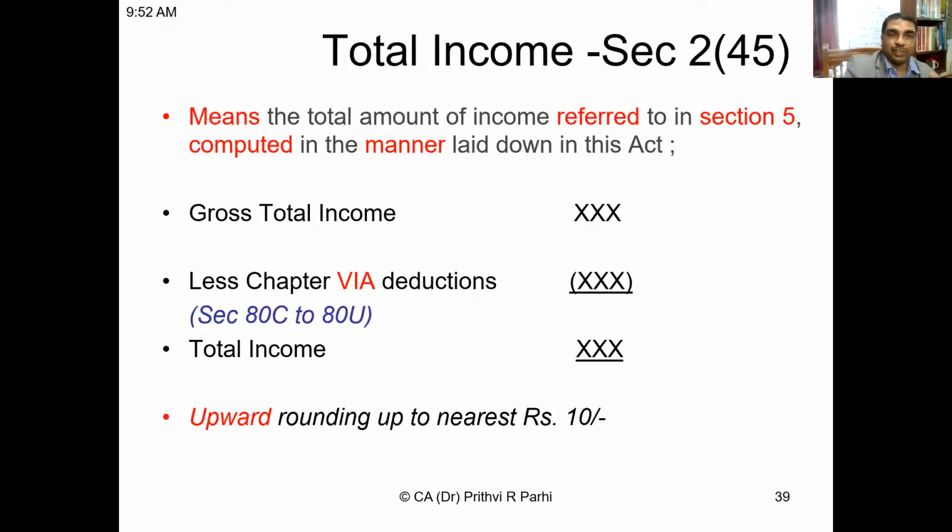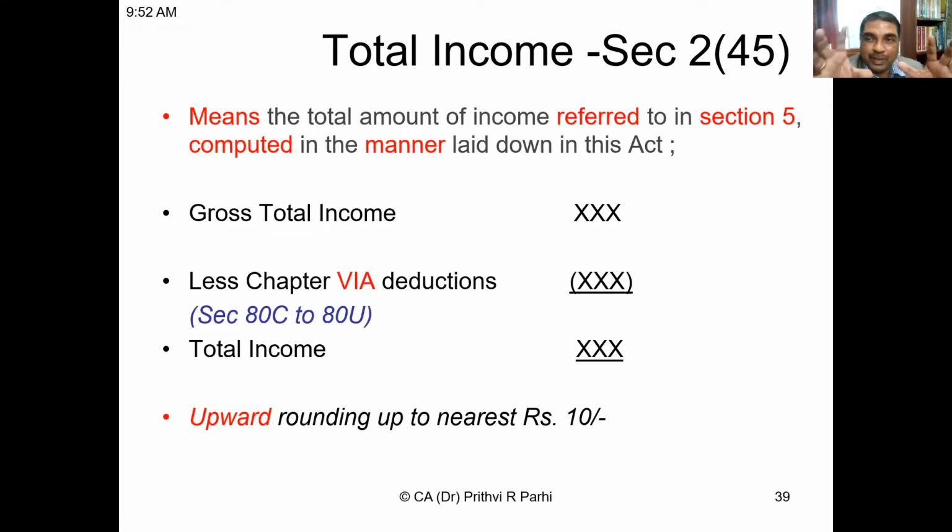Now, once I know the gross total income, how to arrive at the total income? Total income, if you refer to section 2(45), you can refer to the Income Tax Act. Now you are familiar, you can go to the website and refer to this. Section 2(45) defines what is total income. It says "means", that means it is an exhaustive definition, means the total amount of income referred to in section 5 computed in a manner laid down in this Act. That means the way it has been prescribed in the Act, you have to compute.